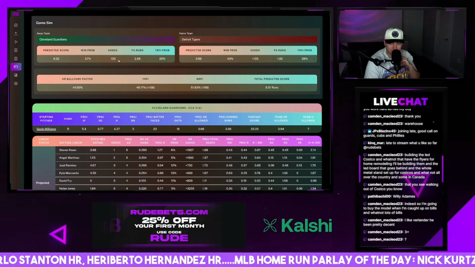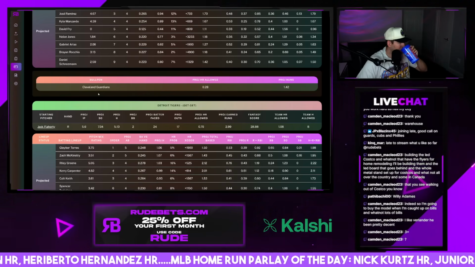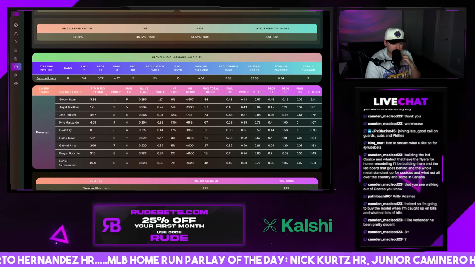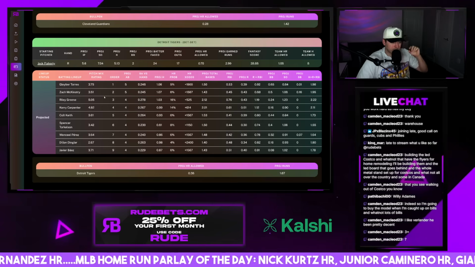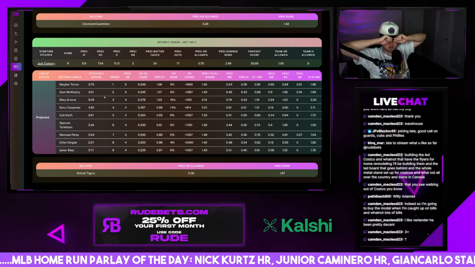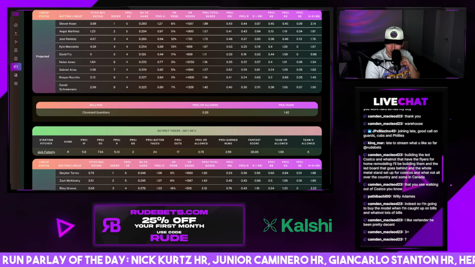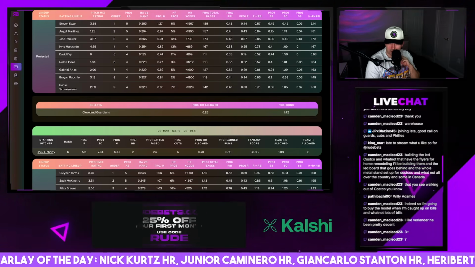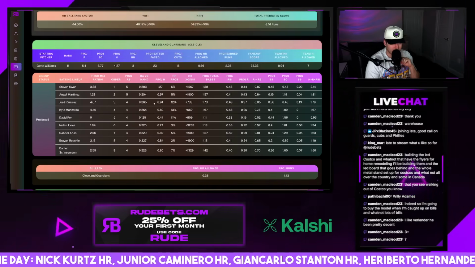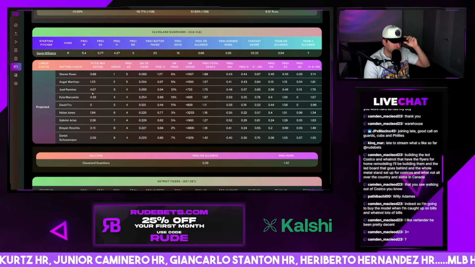Guardians, Tigers. Guardians, once again, I think you can run back Guardians as a dog. I think you run back Guardians as a dog today. Flaherty versus Gavin Williams. Honestly, pretty even pitching matchup. And you're getting the Guardians at +120. Where's the Guardians here? Let's see. On Kalshi, Guardians, 44% chance. Yeah, I like that. I think we got the line flipped from the book here.